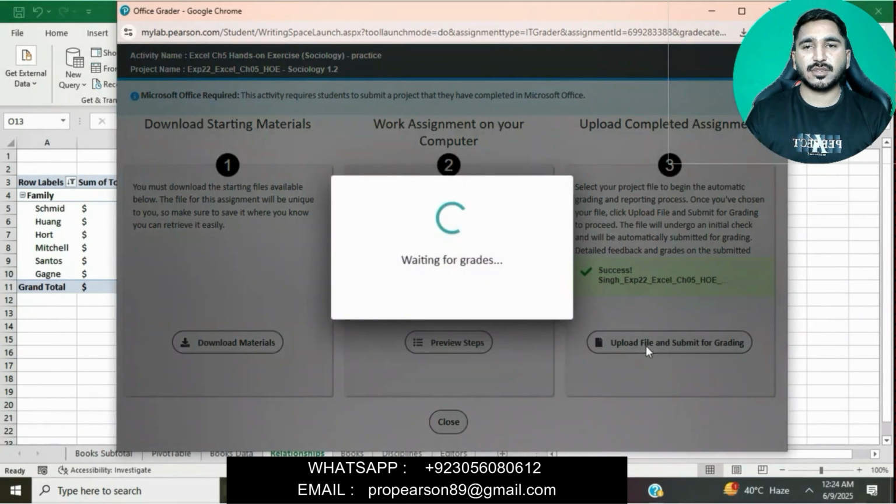Okay, you can see this grade. It shows an A plus grade. I am 100% sure I will get an A plus grade in this assignment because I have done this assignment many times for many of my students.